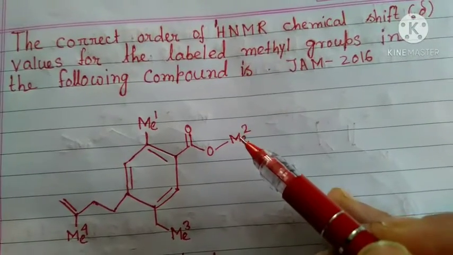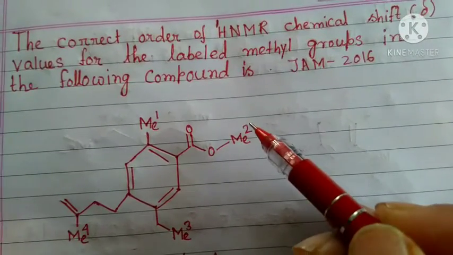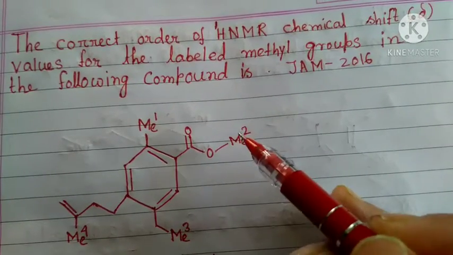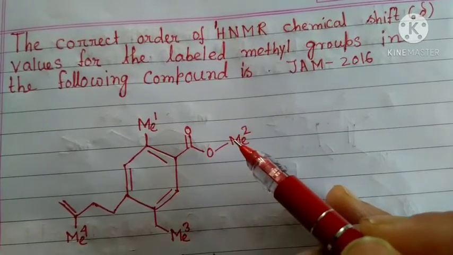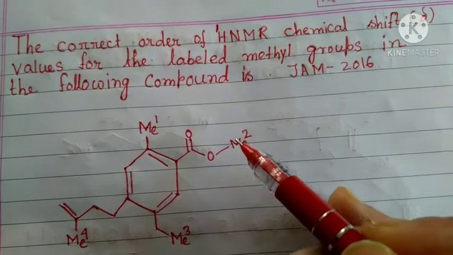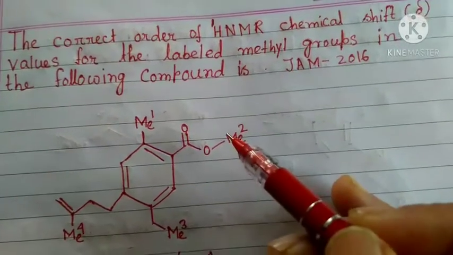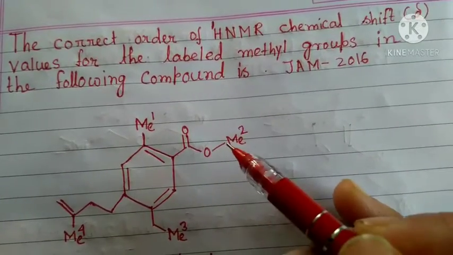So we have to find out the environment around the protons, whether it is in the shielded zone or de-shielded zone. Shielded zone means more electron cloud around the proton, and de-shielded zone means less electron cloud around the proton.